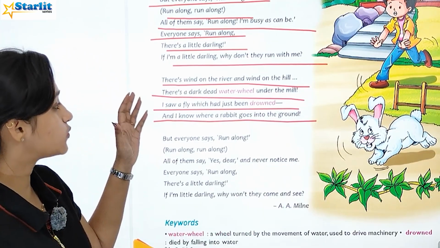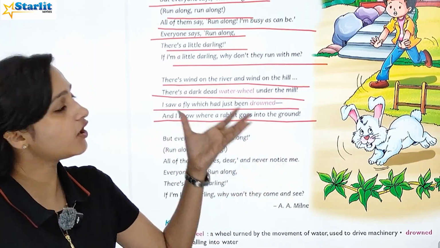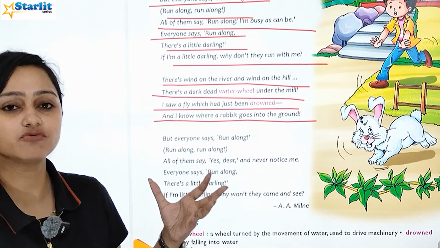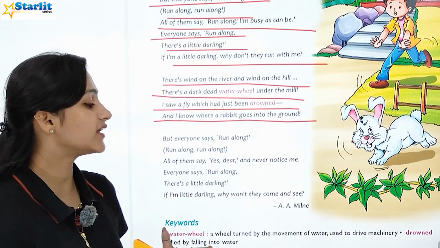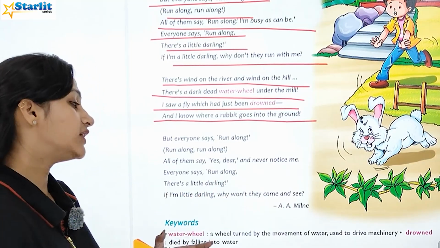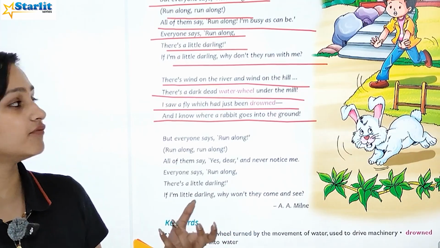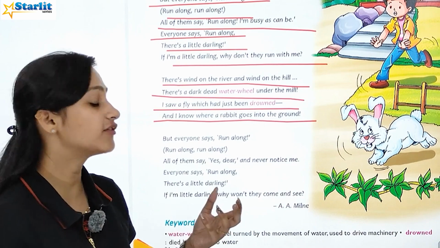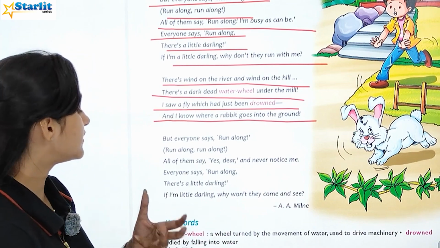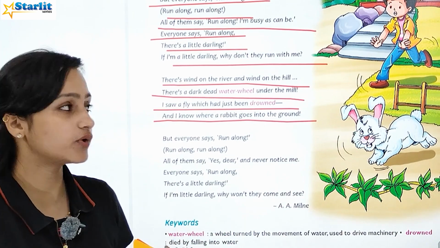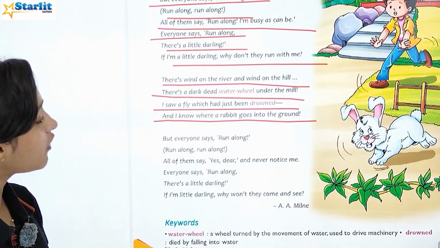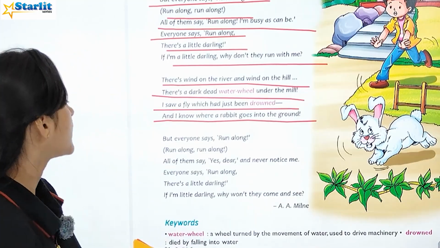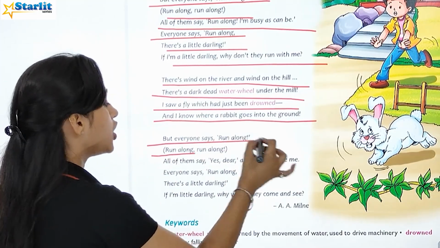So, there is wind on the river. Wind river पे भी है और hill पे भी है. There is a dark dead water wheel. So dark dead water wheel means a wheel turned by the movement of water, or used to drive machinery. वो कहाँ पे है? Under the mill के नीचे है. I saw a fly which had just been drowned. मैंने एक fly देखी जो अभी मतलब died by falling into water. वो drowned हुई है अभी मतलब water में गिर के. And I know where a rabbit goes. और मुझे पता है rabbit कहाँ जाता है? Ground के अंदर.